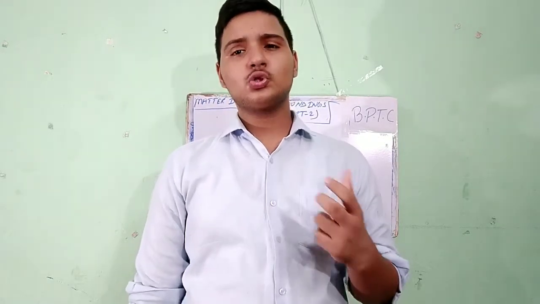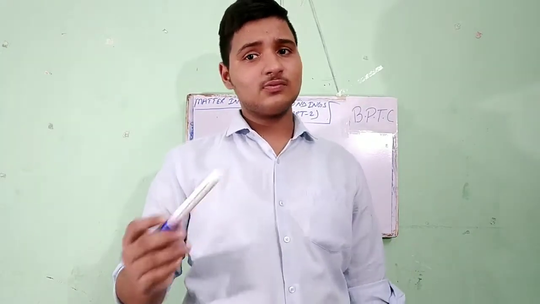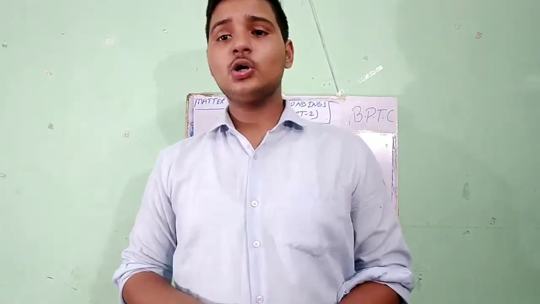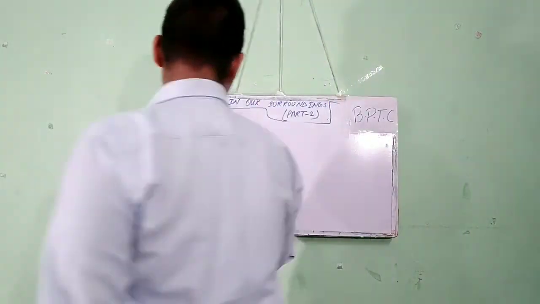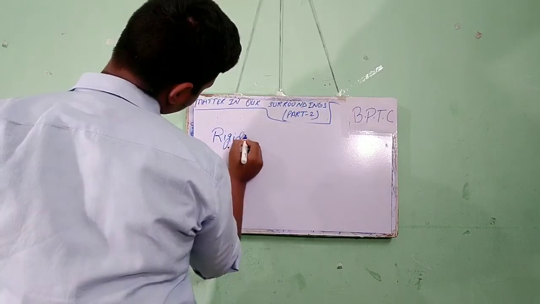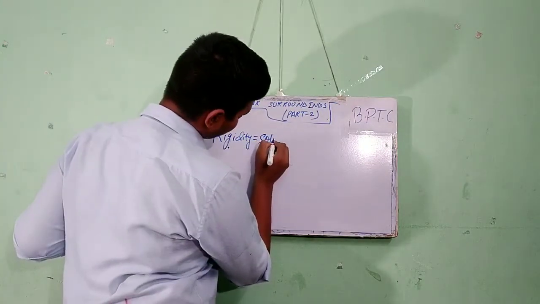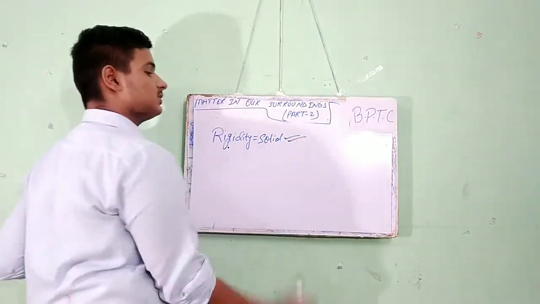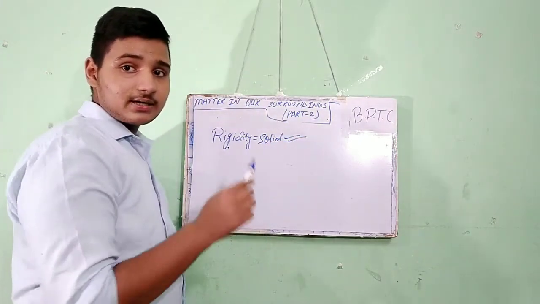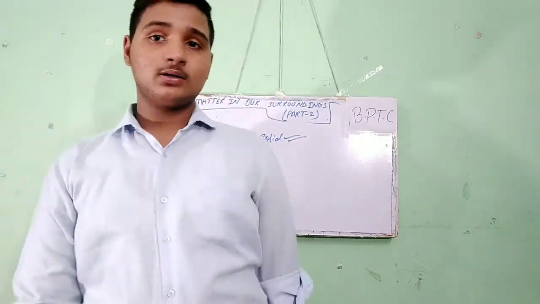This term is used for hard material, and solid is one of the hard materials. So the solid has very high rigidity.